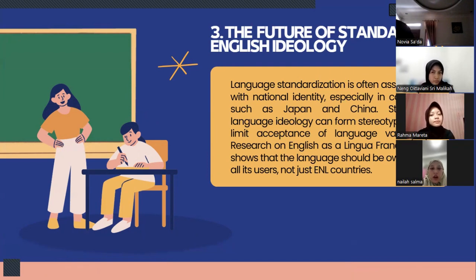And ELF shows there is no one form of English that is truly standard, because the language continues to evolve according to the communicative needs of its users. With the increasing use of English in various international communities, more and more people are realizing that the language does not only belong to the native speaker, but also to everyone who uses it.